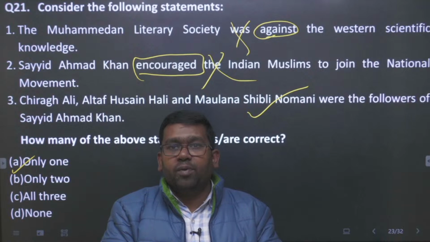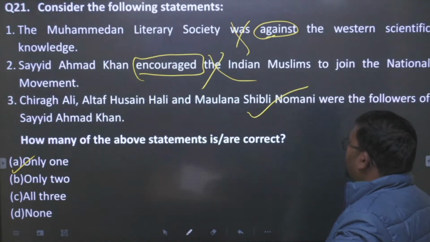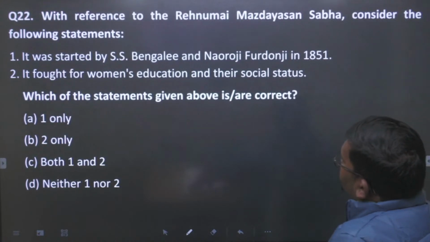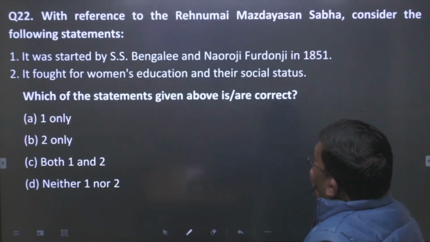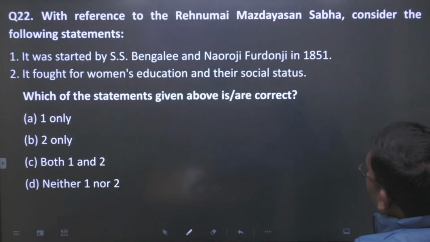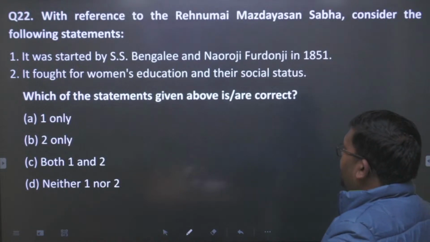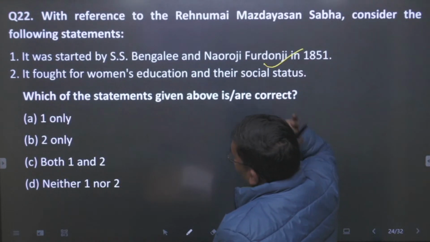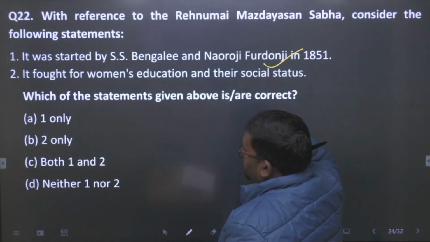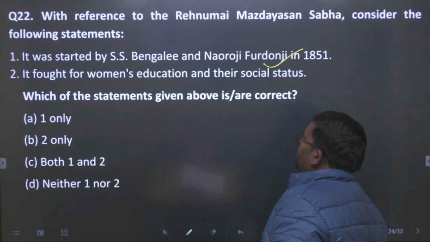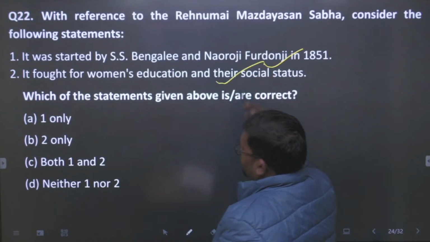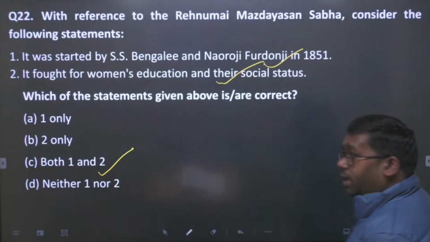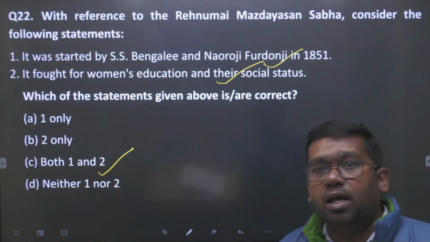Let us discuss the next question, which is related to the Rahnumai Mazdayasnan Sabha. Consider the following statements. It was started by S.S. Bengali and Naoroji Furdonji in 1851. It was also supported and founded by Dadabhai Naoroji. So this statement is true. It fought for women's education and their social status. It is also true. So the answer will be C, both 1 and 2.